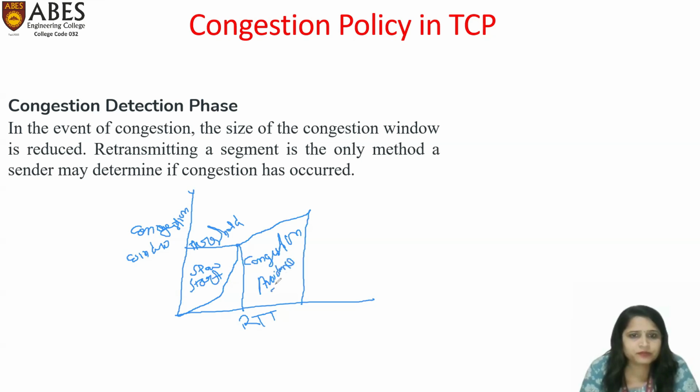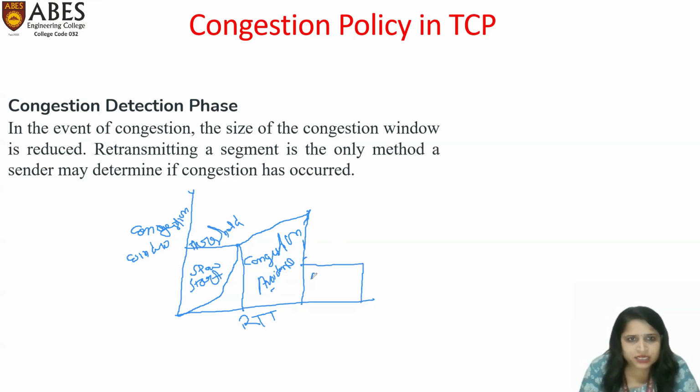After that, if the acknowledgement is not received, maybe congestion has occurred. So here we use the multiplicative decrease. If this is segment number 22, we reduce the size of the congestion window by half. This is the threshold.